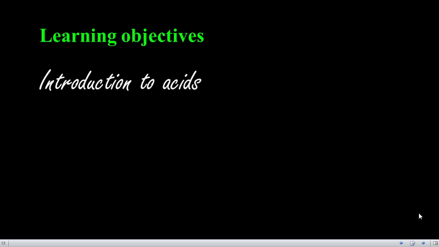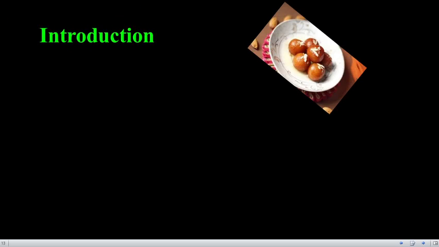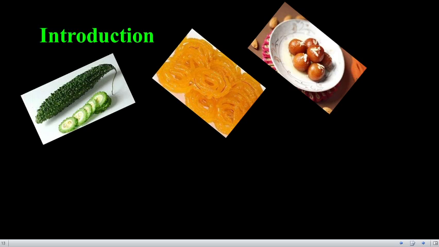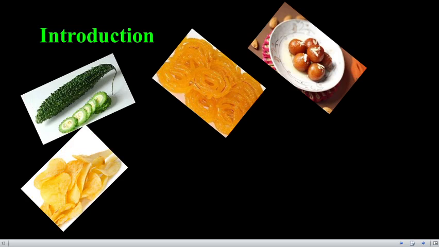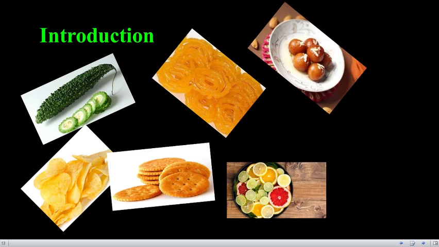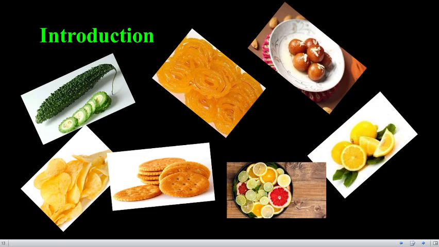In the next level of an introduction to an acid, we know acid is a substance which gives a sour taste. In day to day life we are handling so many substances, isn't it? Each substance has a different type of taste. If you see all the substances, what comes to your mind immediately? The taste of the substance. It may be either salty or sweet or sour or bitter in nature. Based on that only we can classify the substances originally.